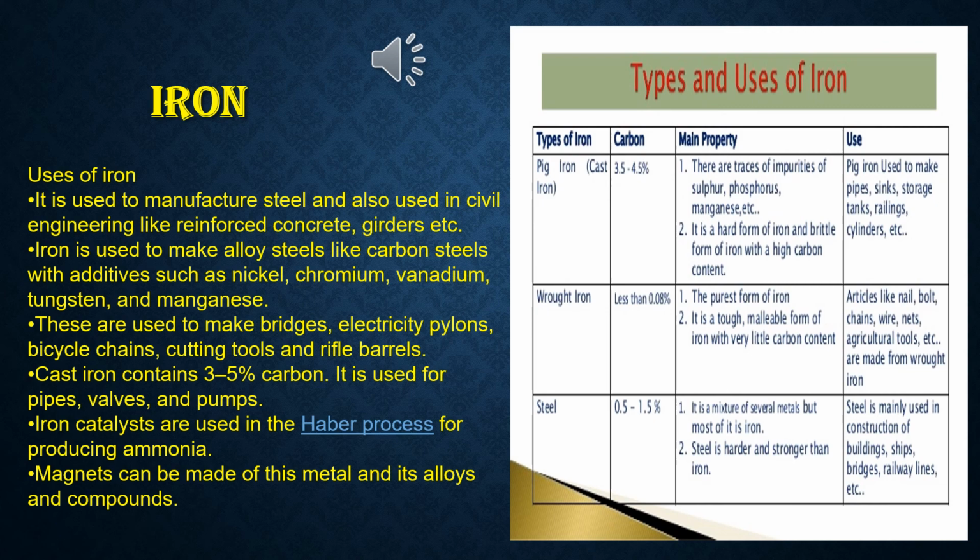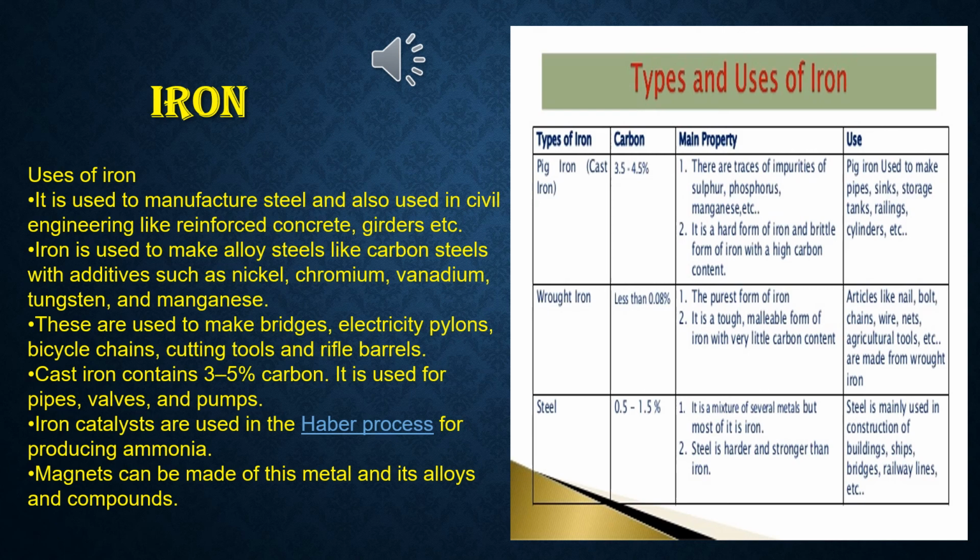So, main property of cast iron: there are traces of impurities of sulfur, phosphorus, manganese, etc. It is a hard form of iron, and a brittle form of iron with a high carbon content. Next, wrought iron property. It is the purest form of iron. It is a tough, malleable form of iron with very little carbon content. And the last one, steel, is a mixture of several metals, but most of it is iron. Steel is harder and stronger than iron.